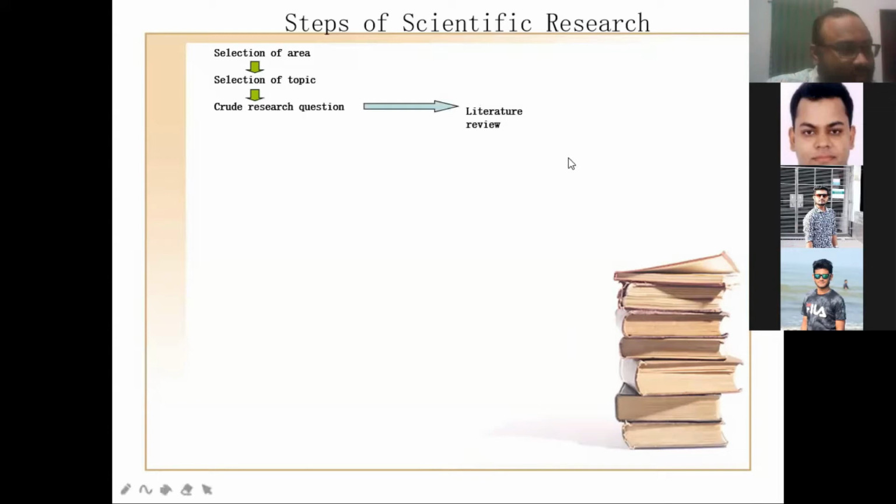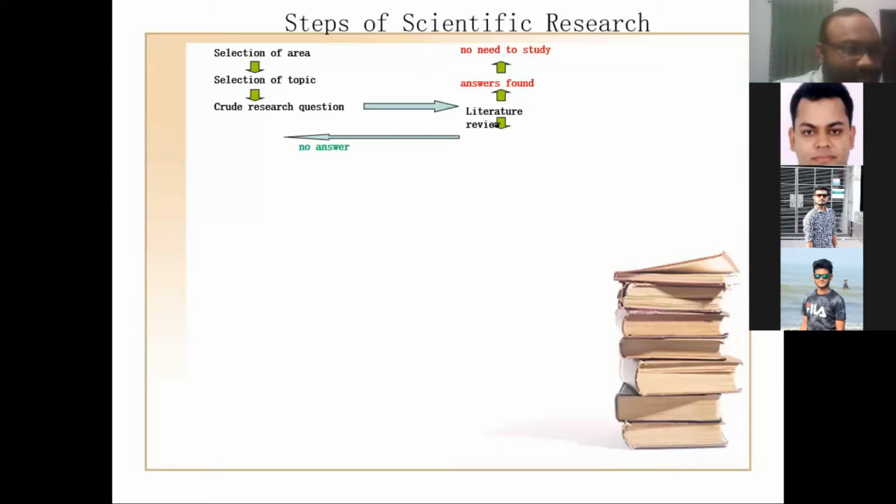Here I show you the literature review is the most important part of a research, because from the literature, where will you get the questions? From the literature review. If you find the answer there, there is a question you get from one literature, and then you find another literature which already answers that question. So no need to study on that question again, because this is not an issue to solve or a problem that you need to solve.